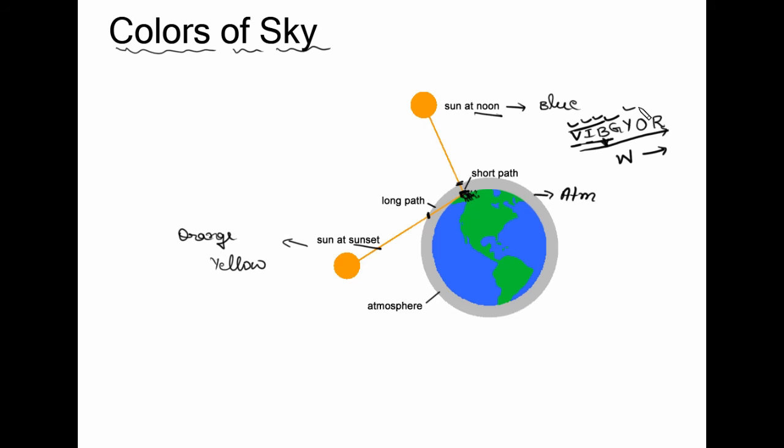Whereas this yellow, orange and red has higher wavelength. So all these colors deviate less and scatter less, so till the end these colors will be there in the sky, that is yellow, orange and red. That is why during sunset and sunrise the sky appears to us as yellow, orange or reddish color. Fine. So this is the reason for different colors of the sky.